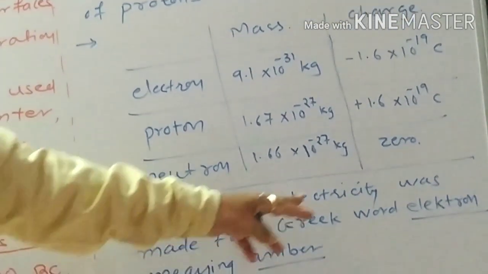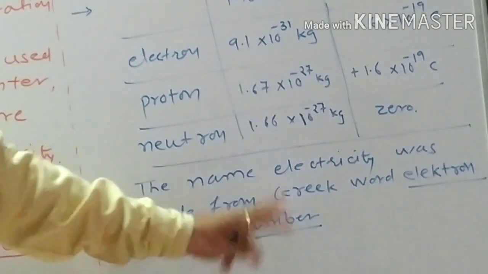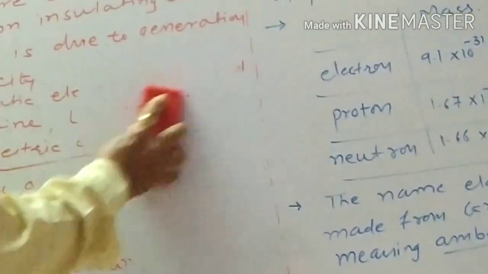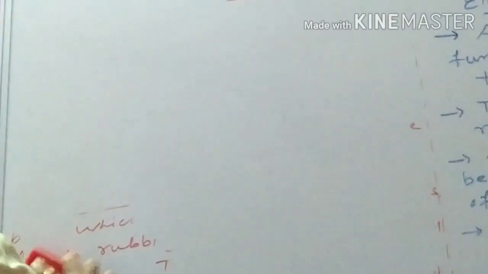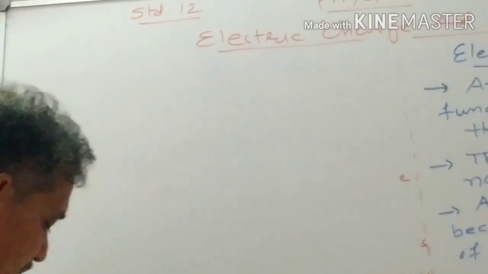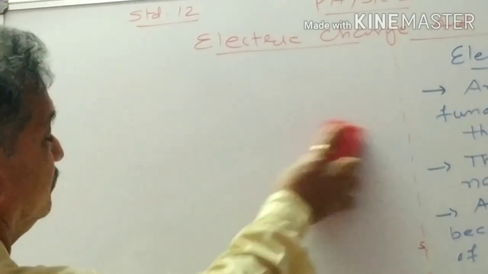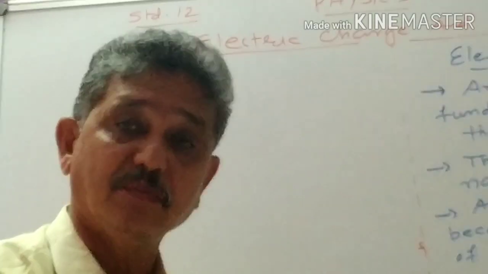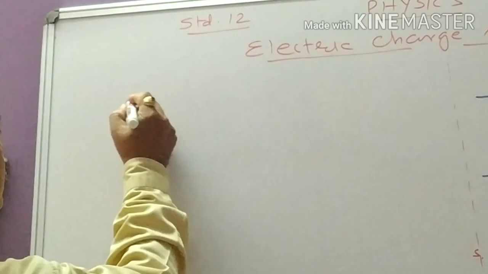Now, the name electricity was made from the Greek word electron, meaning amber. What is this? Let us see. Actually it was found that when this amber is rubbed with silk or woolen clothes,